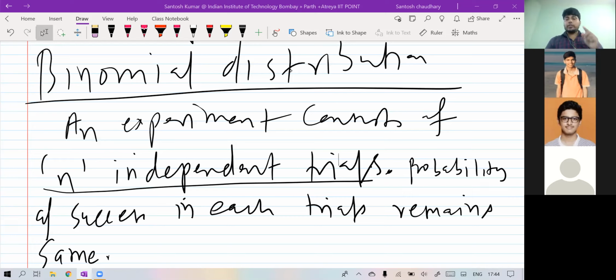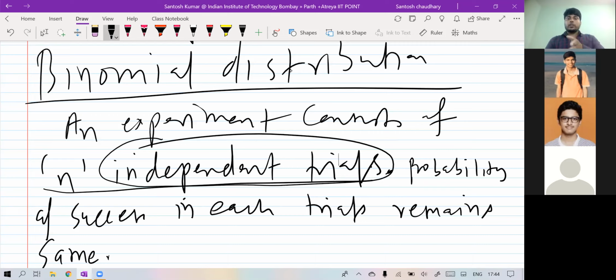That means that type of question will not be considered in binomial distribution, or you cannot apply binomial distribution there. So the without replacement case will not be considered. What fails? The trials are not independent. They depend on previous ones. The third trial depends on the second trial; the second time we draw black, it depends on whether the first trial was black or not. So the probability will differ because they are dependent. The third trial depends on the second and first trials, so such questions will not be considered in this.